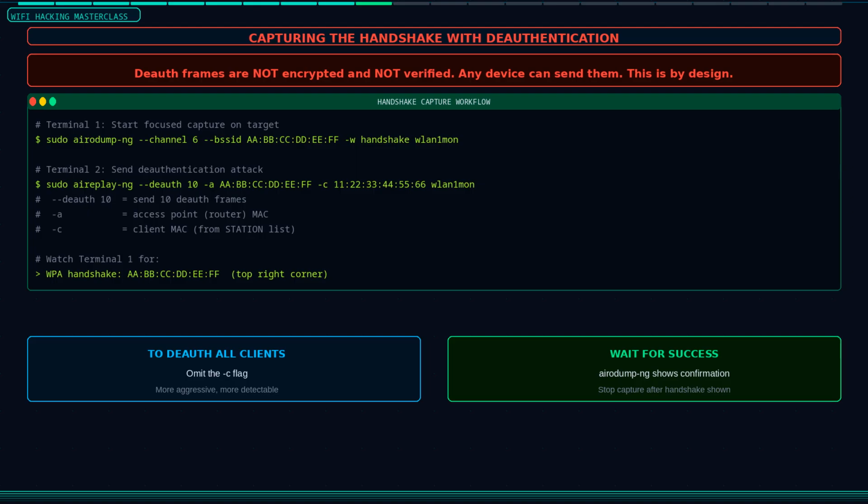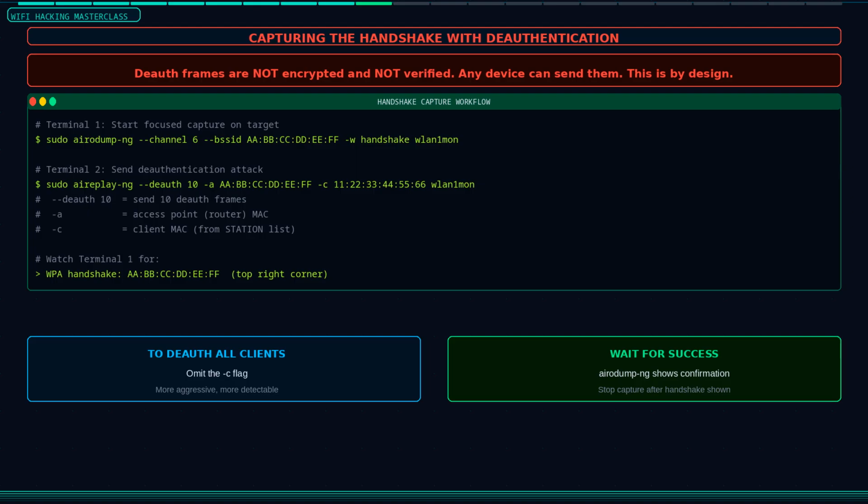To send the deauthentication attack, open a second terminal and run sudo aireplay-ng --deauth 10 -a router_BSSID -c client_MAC wlan1mon. The deauth flag specifies how many deauth frames to send. 10 is usually enough. The -a flag is the access point MAC, your target router. The -c flag is the client MAC from the station list. If you want to disconnect all clients at once, omit the -c flag, but this is more aggressive and more